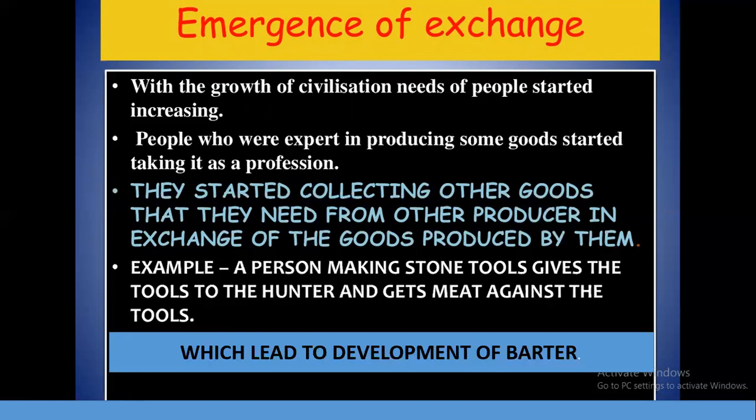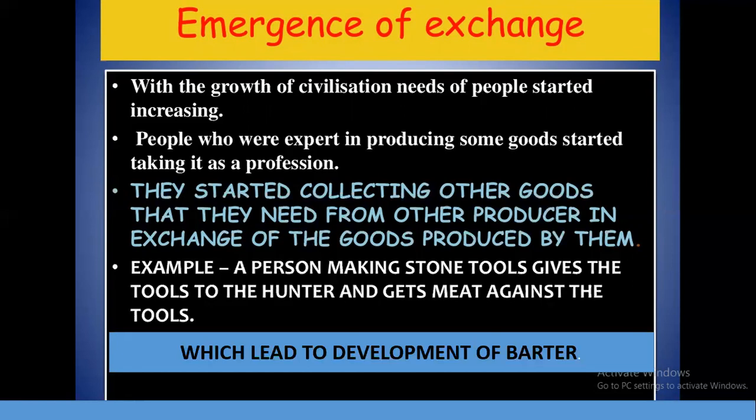And they started collecting other goods that they need from other producers in exchange for the goods produced by them. That means, as I told you earlier, if it's a potter or a man who wants to sell his clothes, and he is selling his clothes, in exchange he may take, if another person is having some cattle with them, or any equipment which will be helpful for the potter, or any eatable item that is needed by the potter.